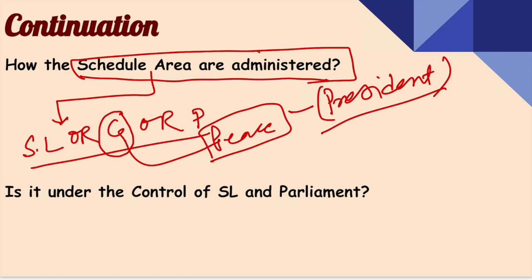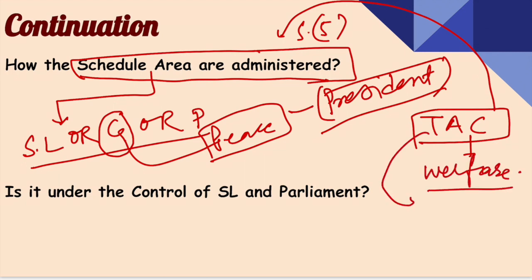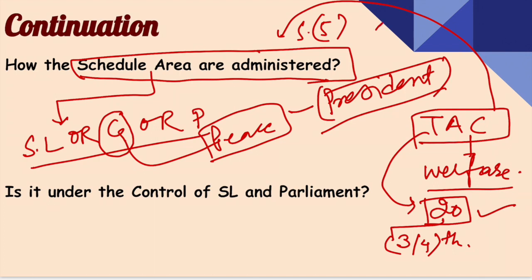Okay, and there is also a provision of the Tribes Advisory Council. This Tribes Advisory Council has been constituted under Schedule 5 areas for the welfare of the tribal people. So the question arises, who comes under the Tribes Advisory Council? The total membership of the Tribes Advisory Council is 20, and 3/4 of them must be from the ST community. Understood?